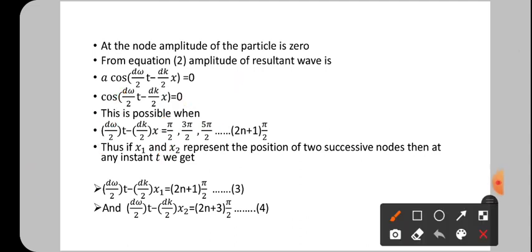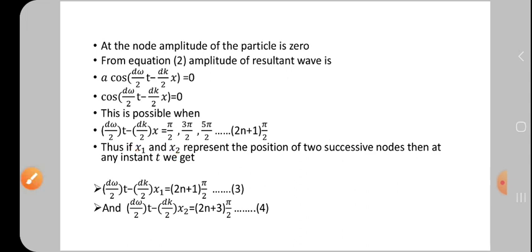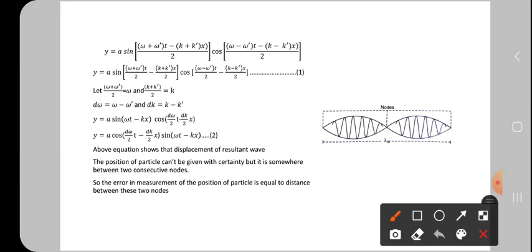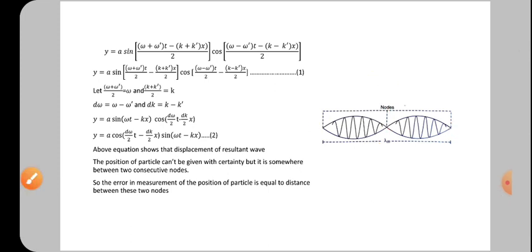That is the meaning of this. Okay. Now, thus, if x1 and x2 represent the position of the two successive nodes, then at any instant t we get. So what? x1 and x2 are what? They are the position of the two successive nodes. Successive means one after another. So if it is x1 at this node, then at the next node it is x2. Okay, that is the meaning of this.